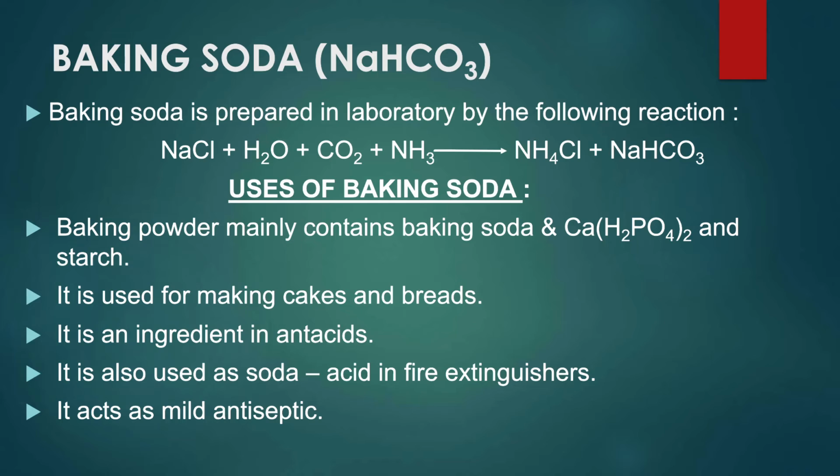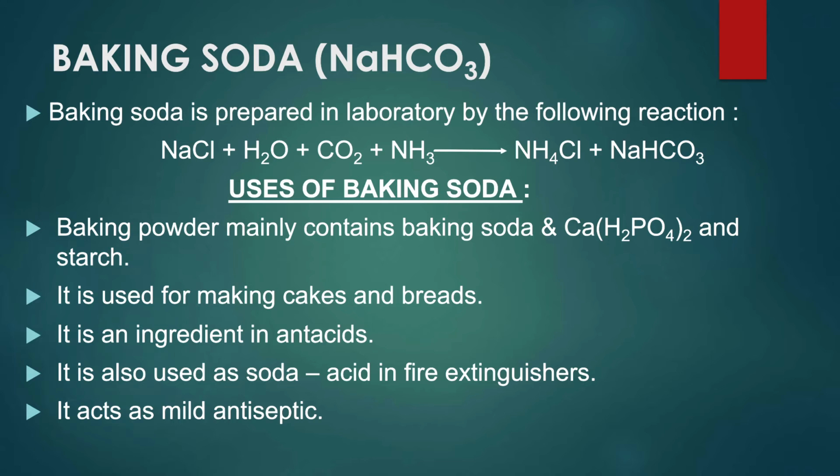The next chemical which we are seeing is baking soda, sodium hydrogen carbonate. The chemical formula is NaHCO3. It is prepared in the laboratory by the following reaction. Sodium chloride plus water plus carbon dioxide plus ammonia gives rise to ammonium chloride and sodium hydrogen carbonate.